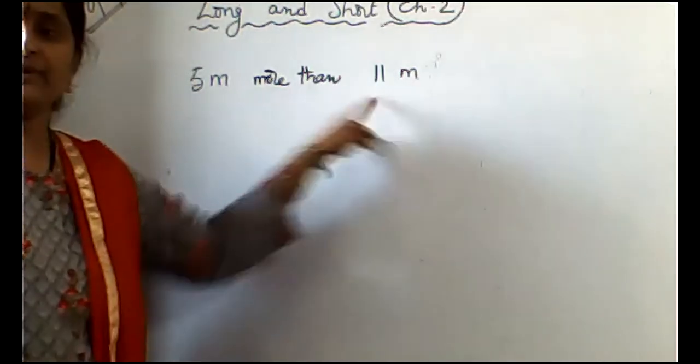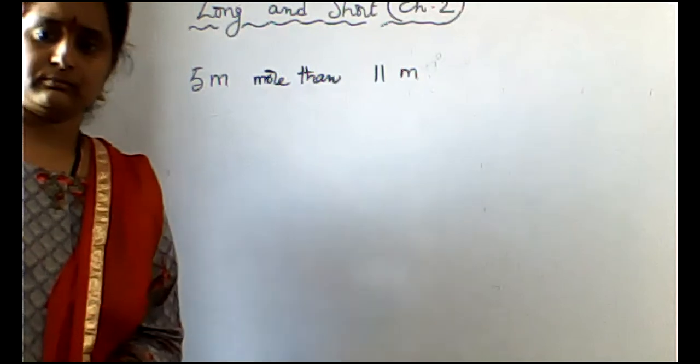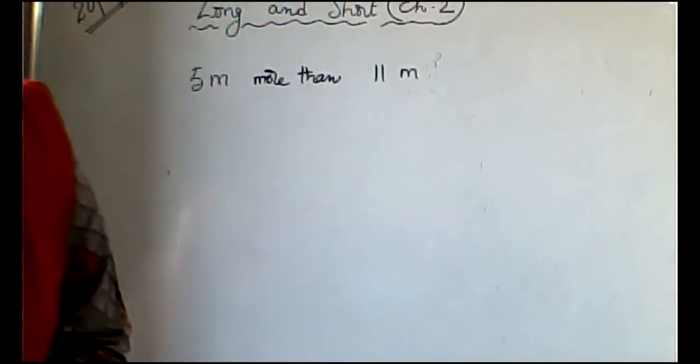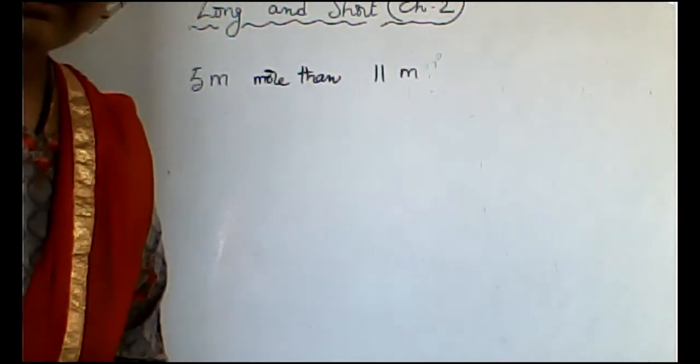Samuel, 5 meters more than 11 meters. What do we have to do? We have to multiply them. 5 meters more than 11 meters. More means what? Don't be confused.